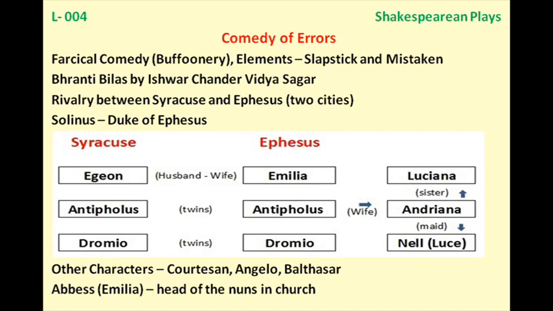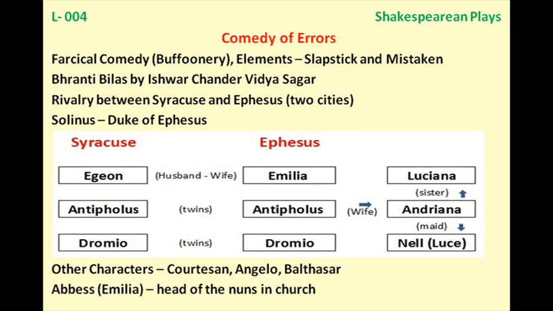Now in another scene, Antipholus of Ephesus, who was not allowed to enter the house throughout the night, asked his servant Dromio of Ephesus to bring a rope so that he could beat his wife Andriana for keeping him away from the house the whole night.